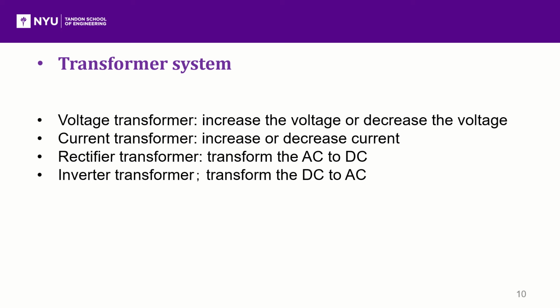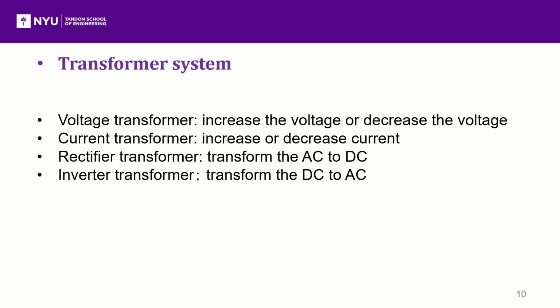The voltage is increased for transmission and decreased for use by the residents. The current transformer is used to increase or decrease the current. Most current transformers are used for decreasing the current for the benefit of measuring current directly by the meter. Rectifier transformer can transfer the AC to DC.